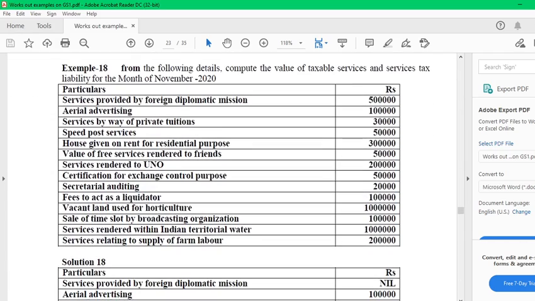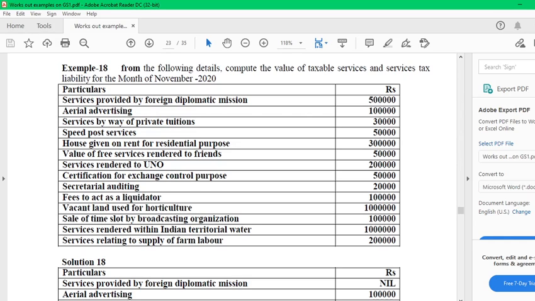Next, from the following details, compute the value of taxable service and service tax. Here it is not service tax, it is called GST payable on the service provided by foreign diplomatic missions, then aerial advertisement, service by way of private contributions, speed post service, house given on rent, value of free service, certification by exchange, service rendered to UNO, secretarial audit, fee to act as a liquidator, vacant land used for horticulture, sale of time slot for broadcasting, service rendered within Indian territorial water, service relating to supply of farm labour. Amounts are given differently.